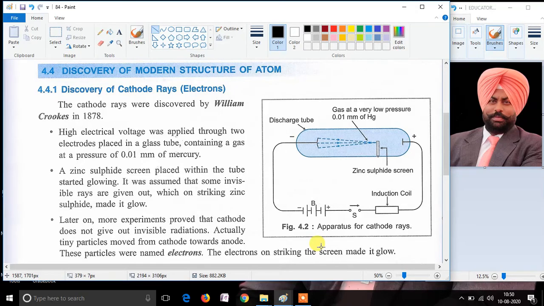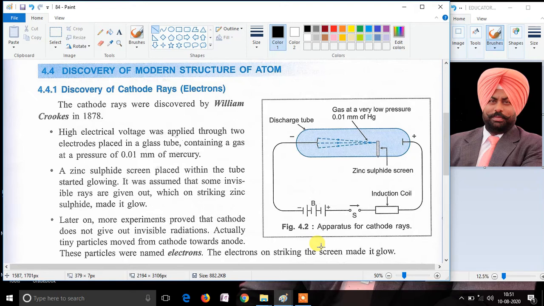In this video, we are going to discuss chapter number 4, Atomic Structure and Chemical Bonding, from the book A New Approach to ICSE Chemistry, class 9. In our previous video, we discussed matter, atom, the different subatomic particles present in the atom, Dalton atomic theory and modern atomic theory.